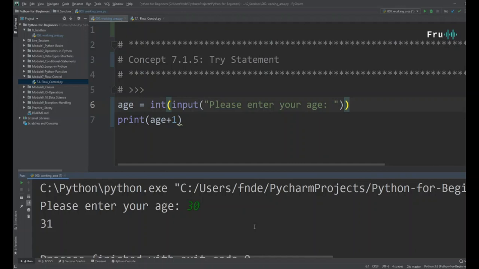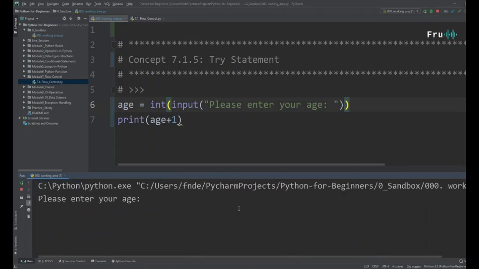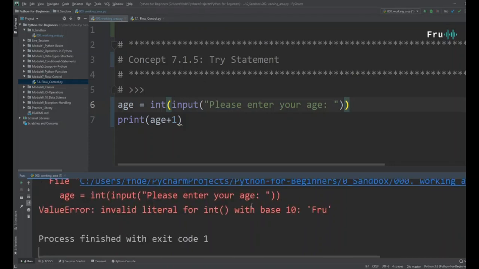Well, that all looks good unless you realize that if I run this now, asking for my age, somebody can type whatever they want in this input. If I go ahead and type Fru, what happens now? We're expecting a number in here, but we're getting a string, which is Fru. We cannot cast it to an int. There's no way to take a string like Fru and change it to an int, and so our program is failing. The way we handle situations like this, whether getting input from the user, or reading from a file or web services, is to leverage the concept of the try statement.